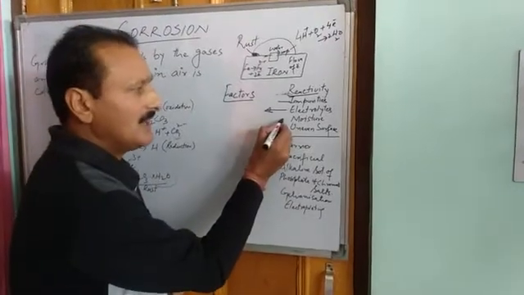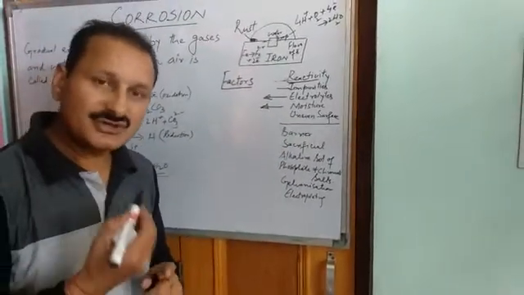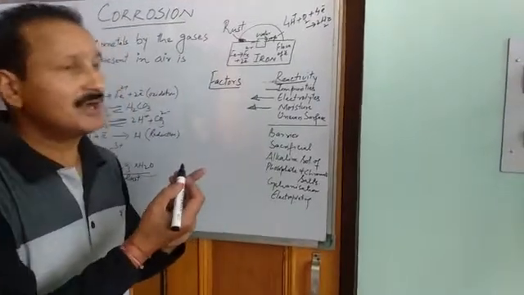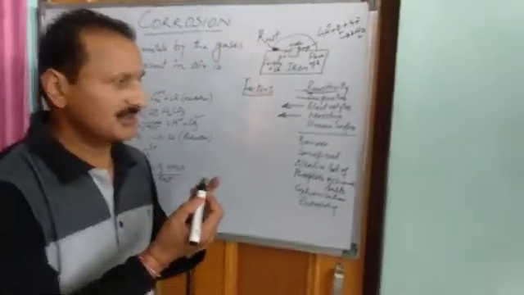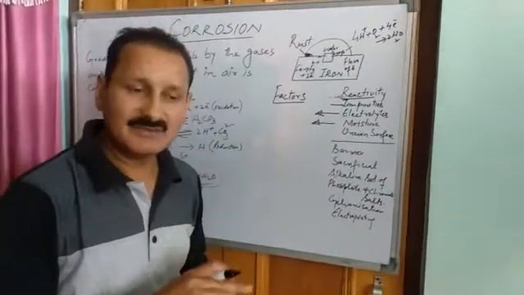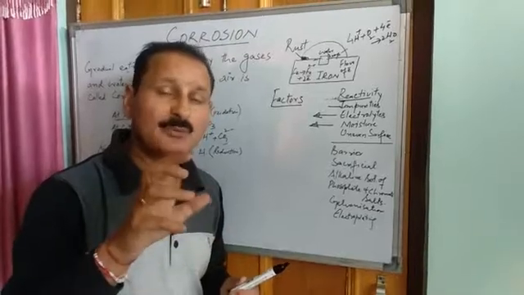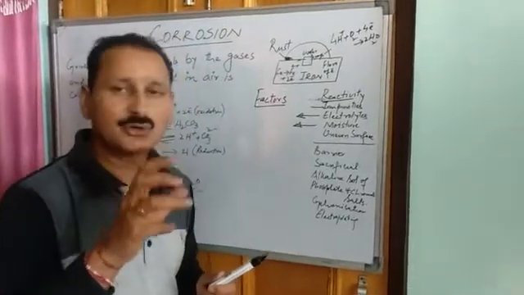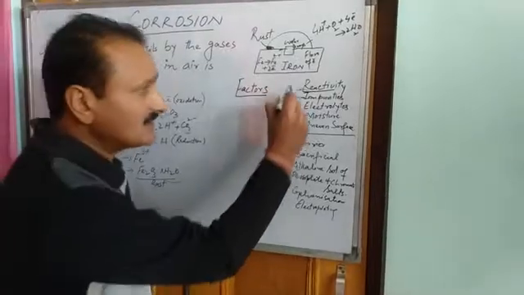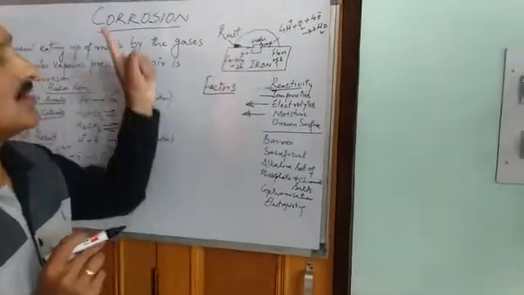Then another factor, that is moisture. The higher the moisture content present in the metal, the more chances of corrosion. And finally, the uneven surface of the metal. That means if the metal has some depressions in it, there is more possibility of corrosion of that metal. So these are some factors which are responsible for corrosion.